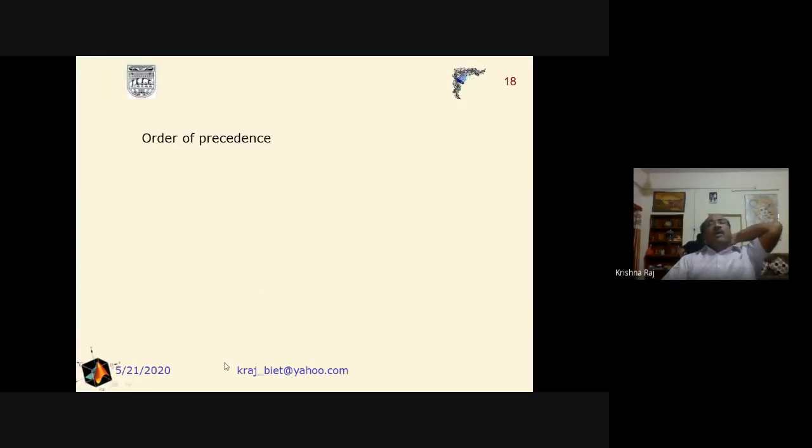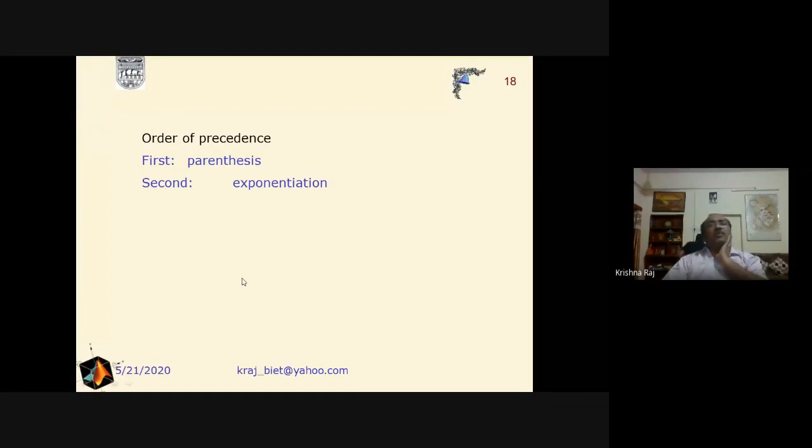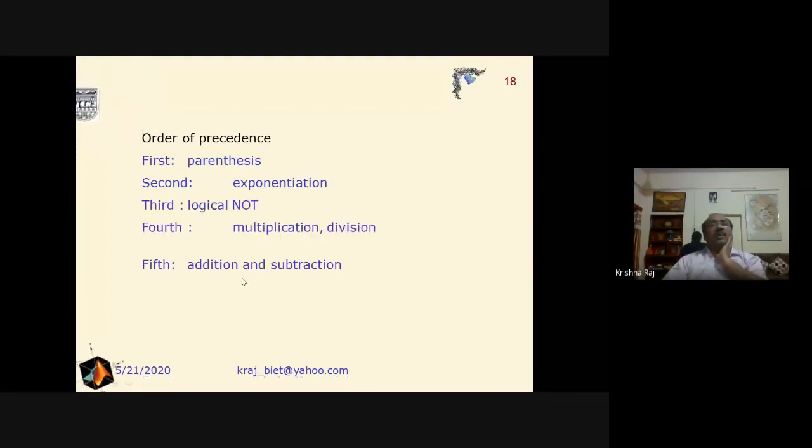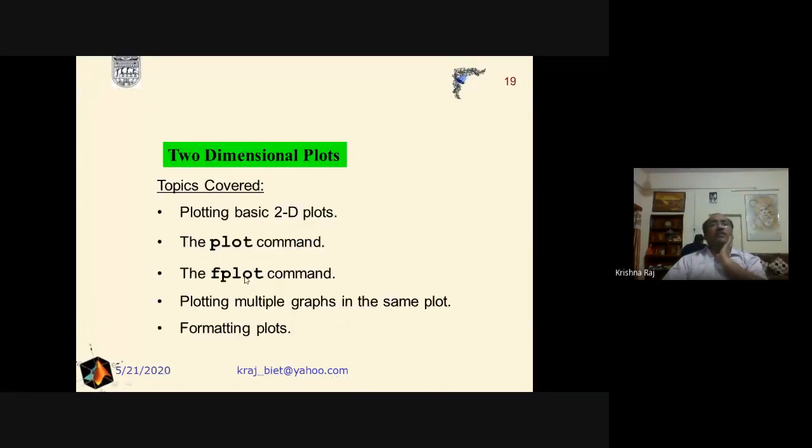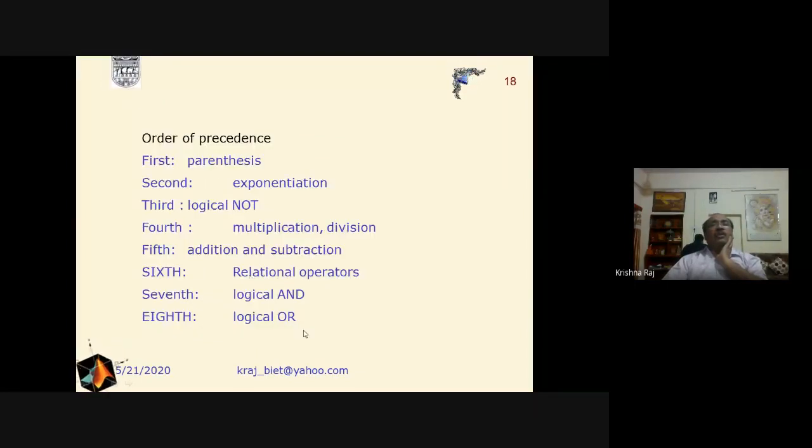Now, the order of precedence was also discussed in this one: the highest order of precedence is for the parenthesis, and the lowest one is for the logical OR.